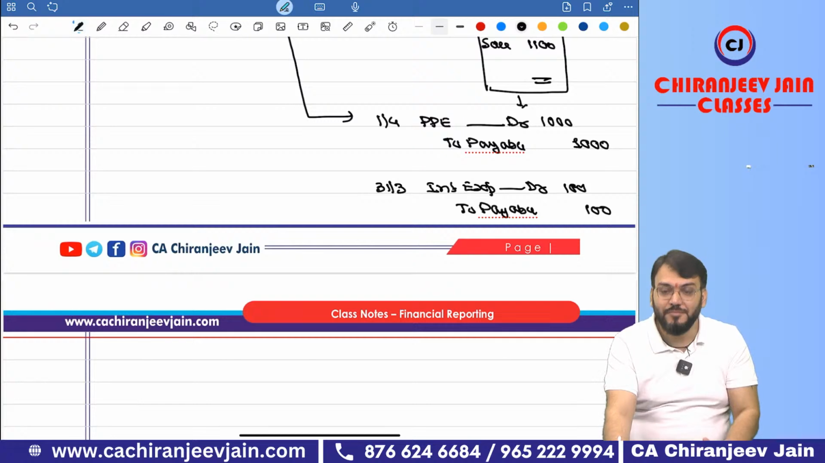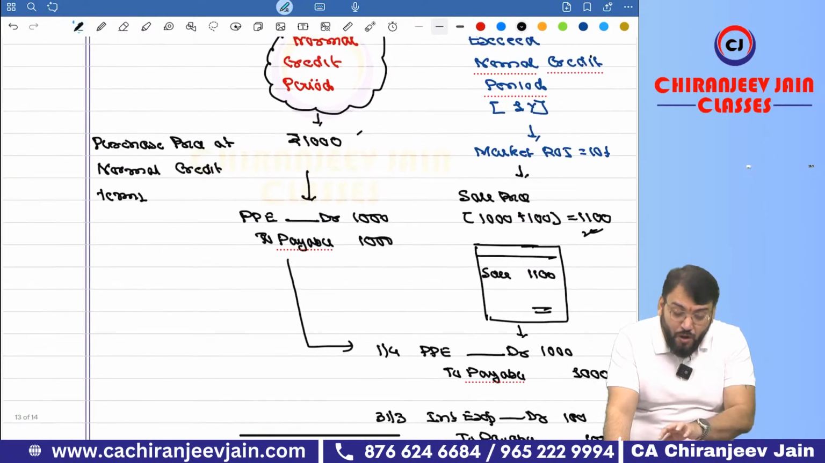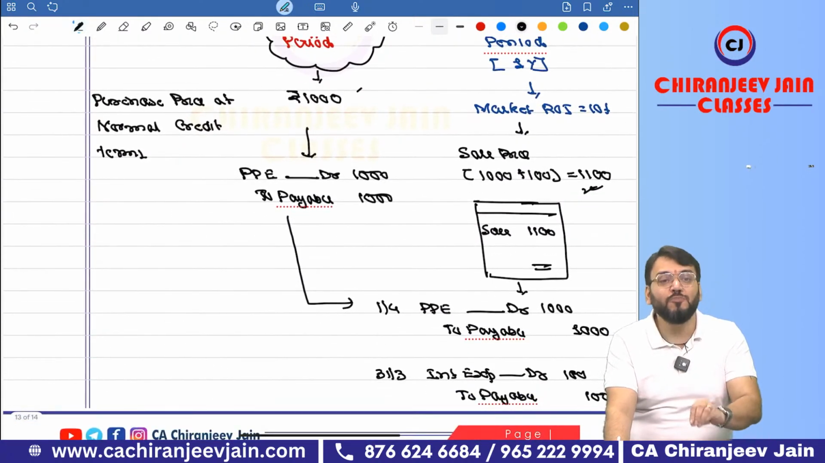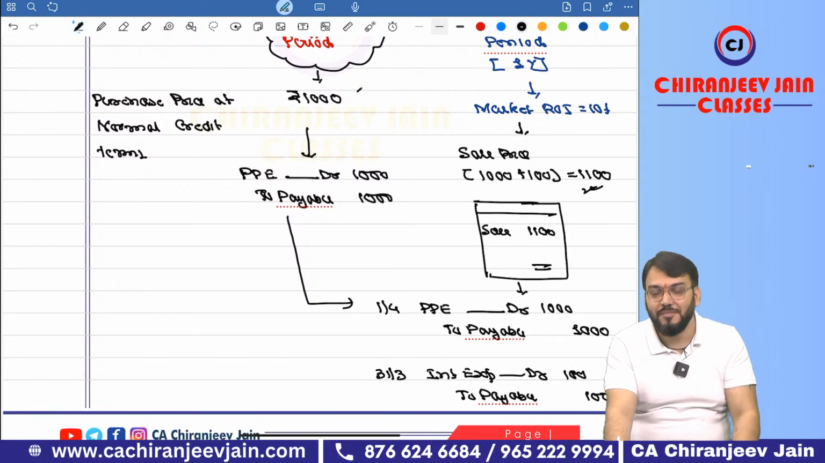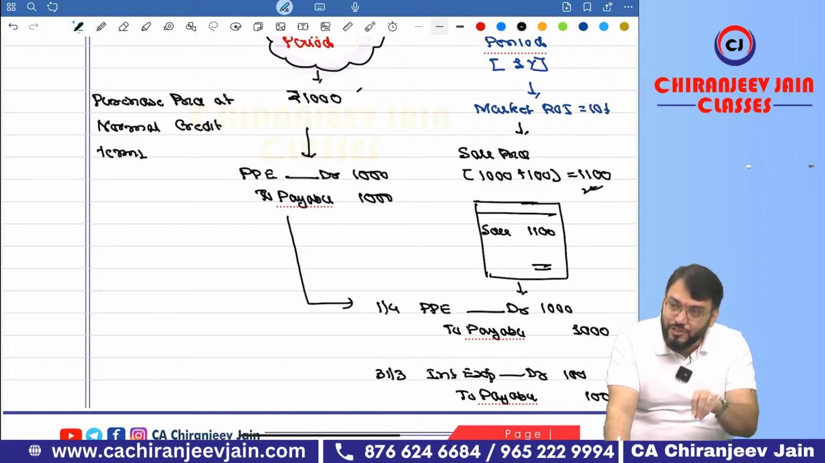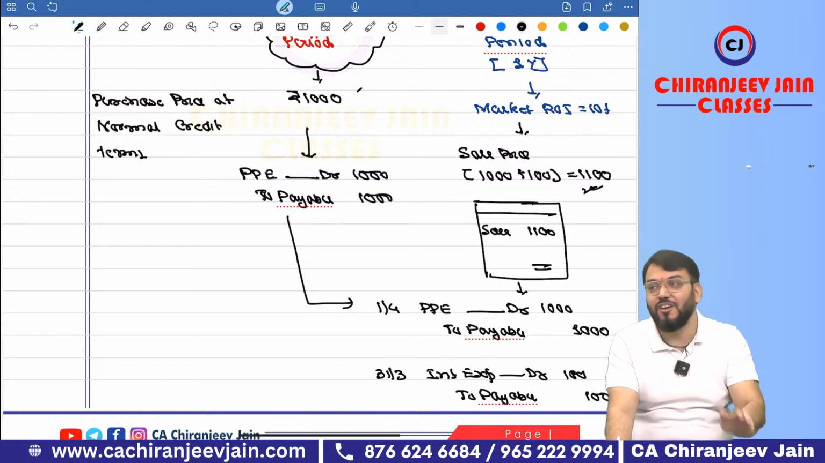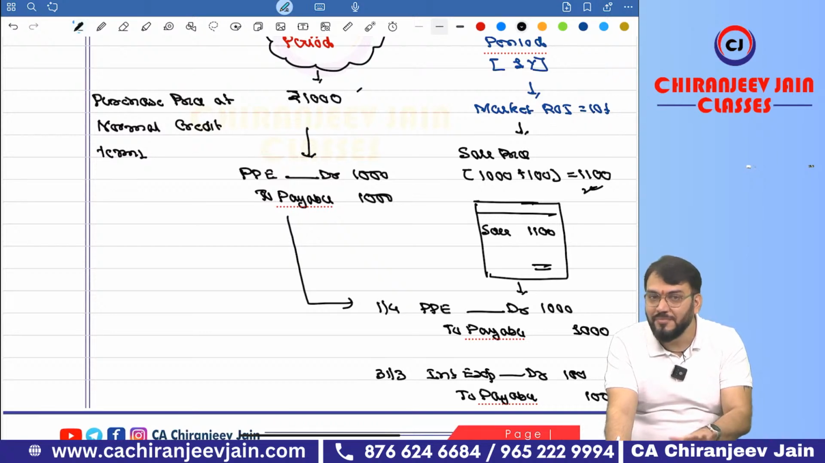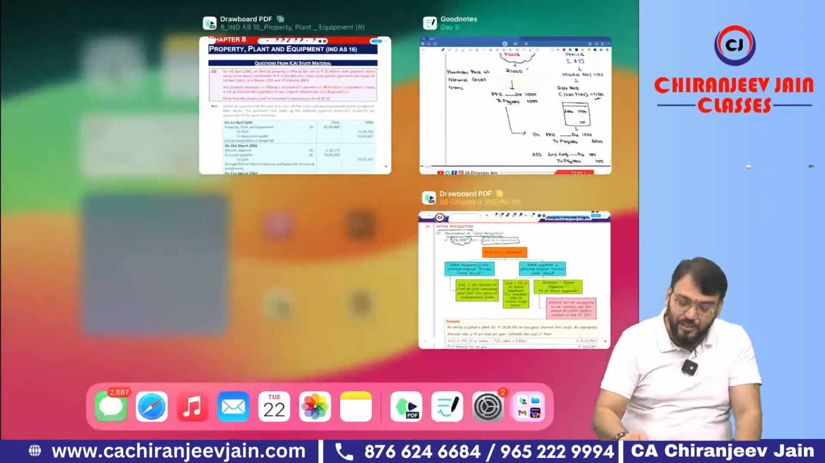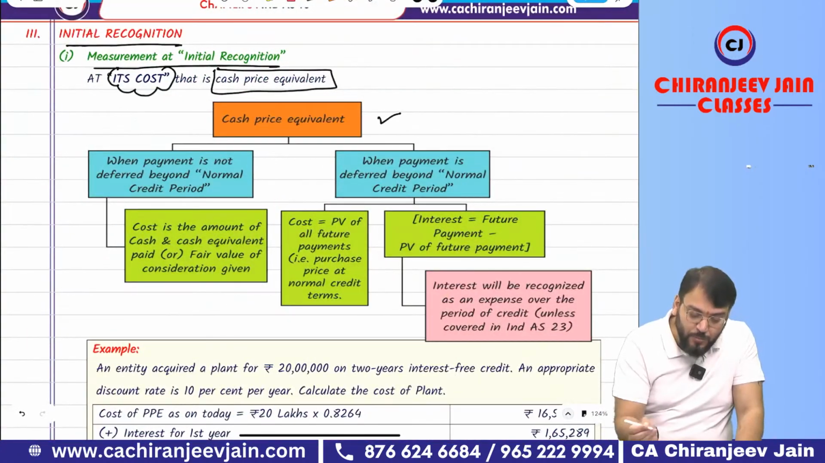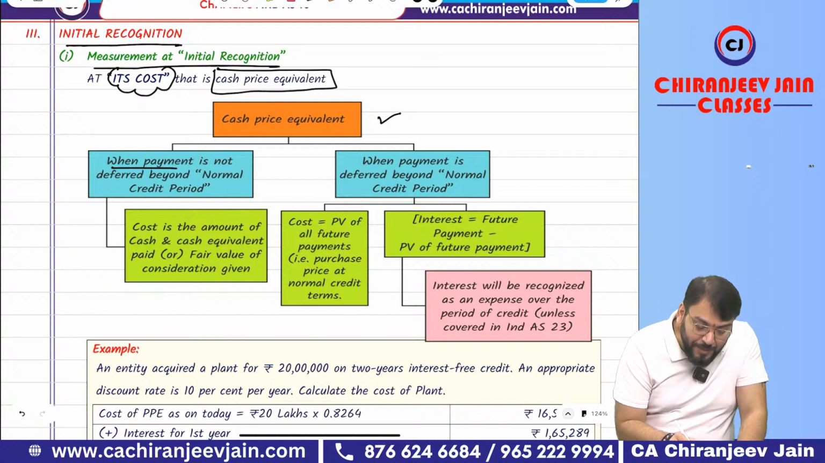Have you understood this particular point? Means in all situations, cost price is equal to what? 1000. In all situations, the cost price is equal to 1000 only. Have you understood this entire discussion? Now you will be able to understand what I am discussing. What do you mean by cash price equivalent? What they are saying, when the payment is not deferred beyond normal credit period.